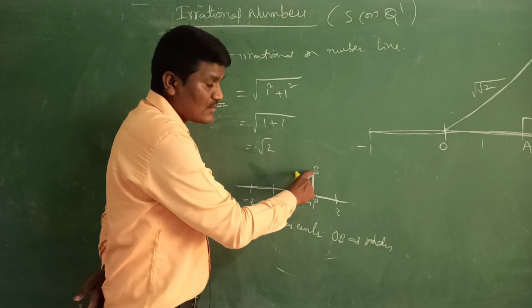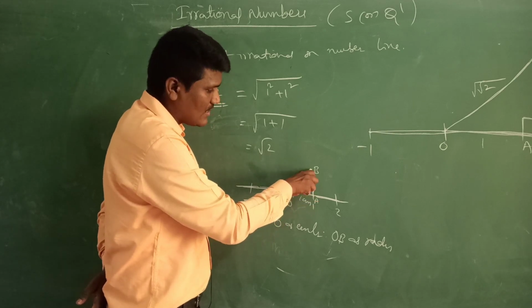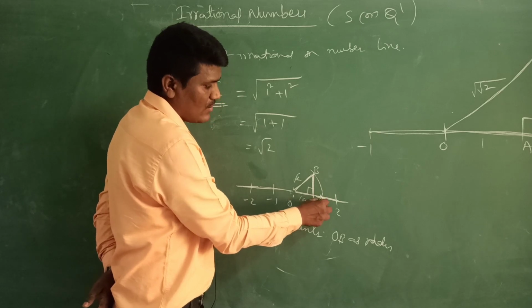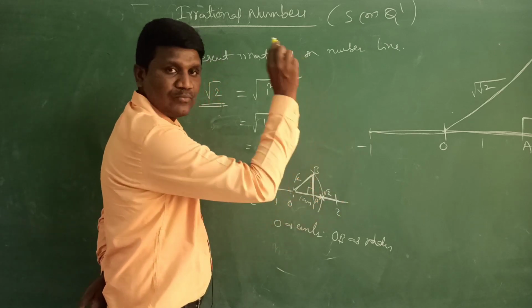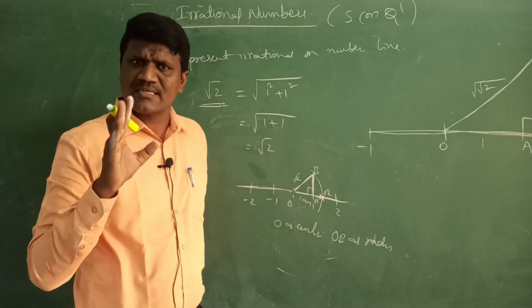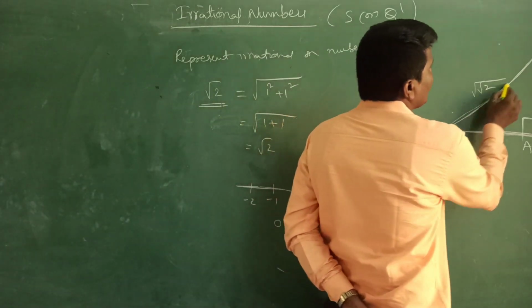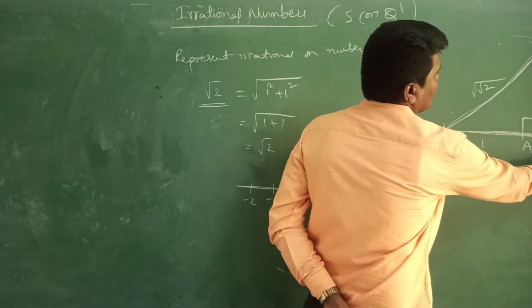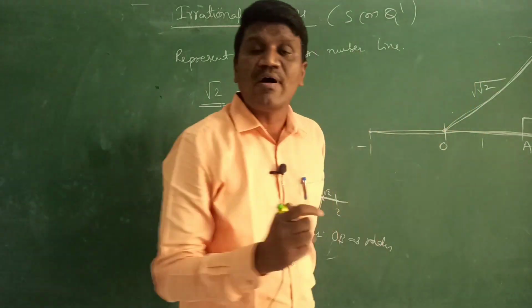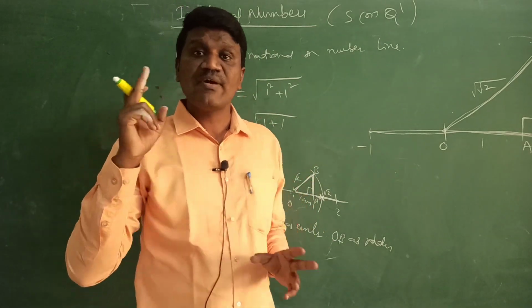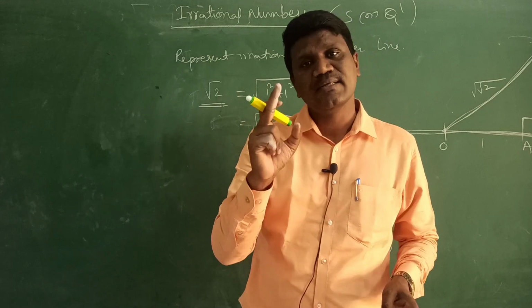Draw a curve, or else you just draw like this. So this will be the value of root 2. Understand? So this length you take and from here you draw like this. This will be 1.4, approximately 1.414. So this is a way to draw it on the number line.